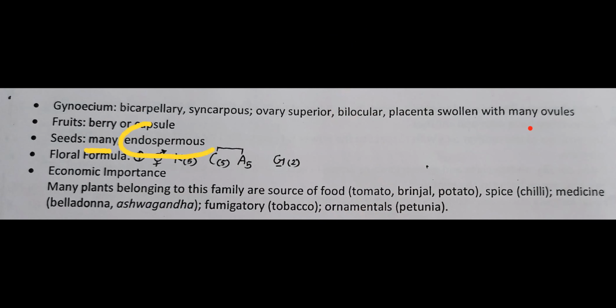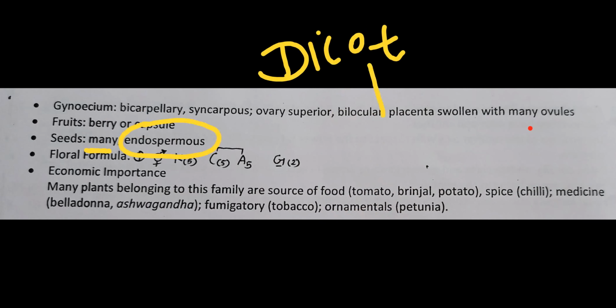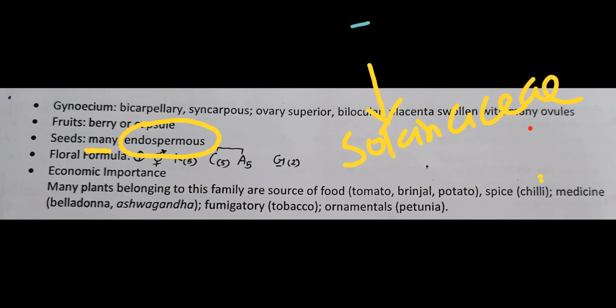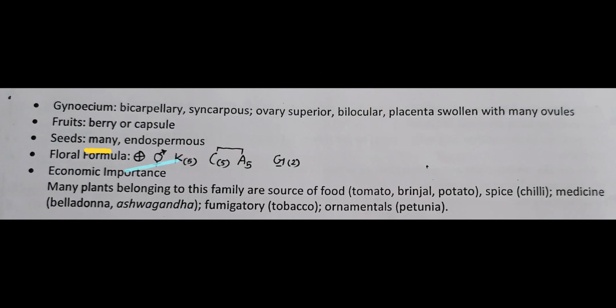And generally we know, can you tell me, generally dicots have endospermic seed or non-endospermic seed? Correct, non-endospermic, right? But this Solanaceae family belongs to dicot, but in that, ye highlight karke rakhna, endospermic seeds are present in this entire family. Dicots majority family have non-endospermic seed, but this family's members have endospermic seed, right? So dicot belongs to Solanaceae, and in that endospermic seeds are present.